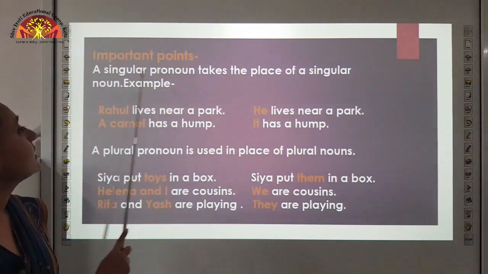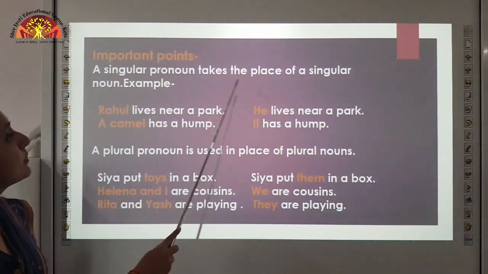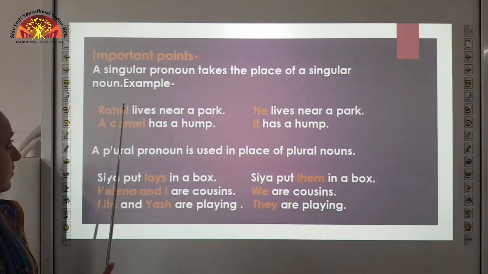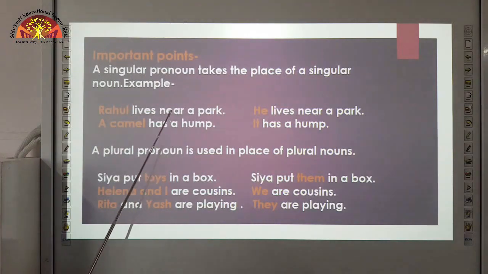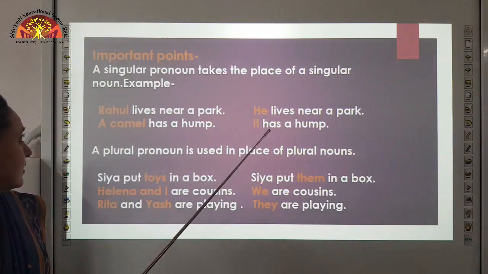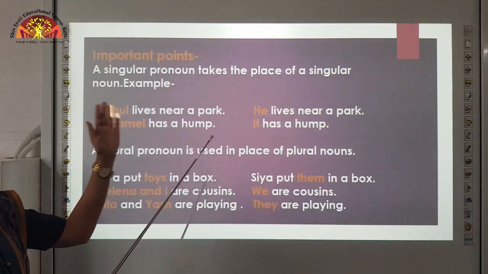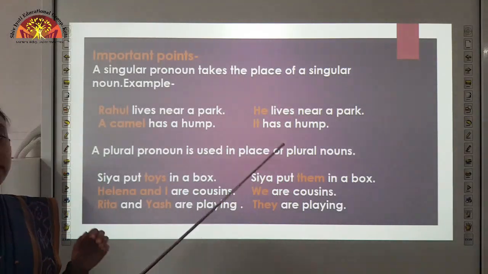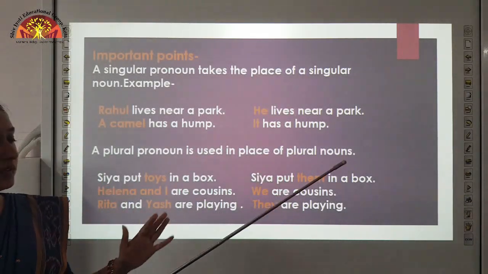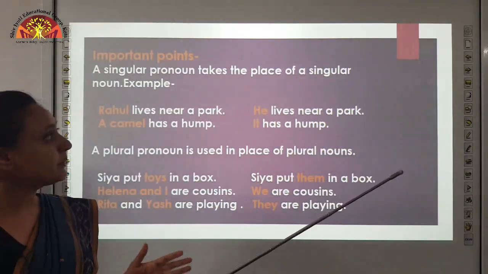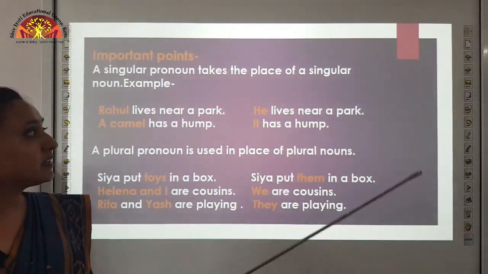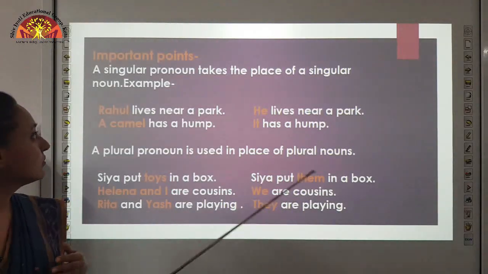Important points. A singular pronoun takes the place of a singular noun. Example. What does this sentence mean, children? That wherever a singular pronoun is used, it replaces a singular noun.